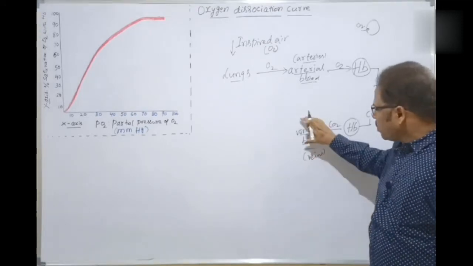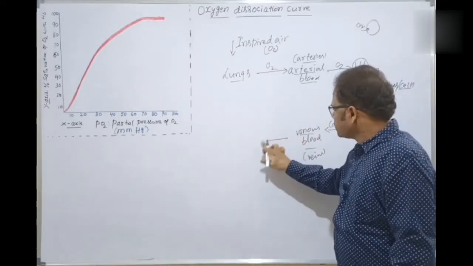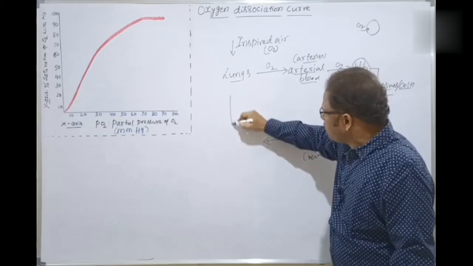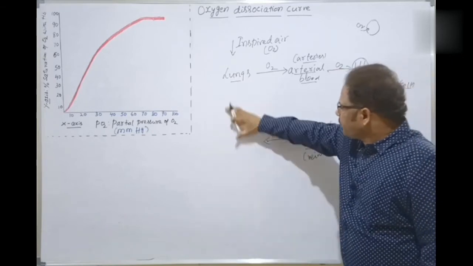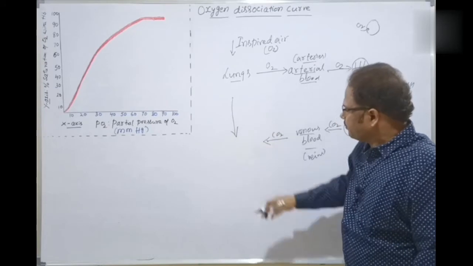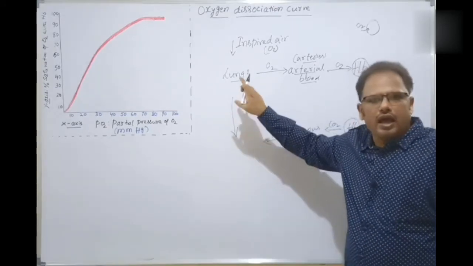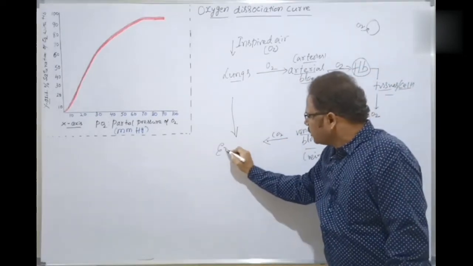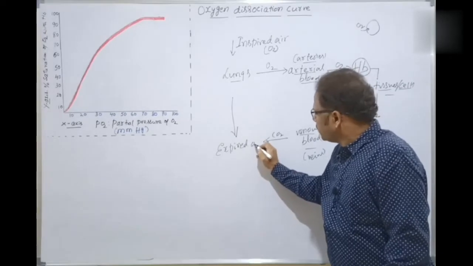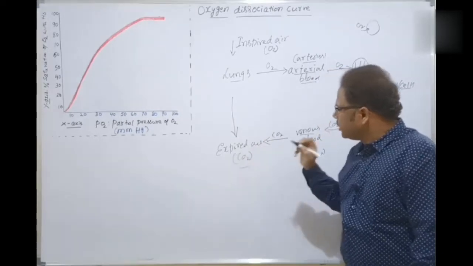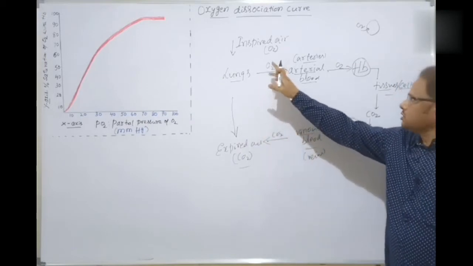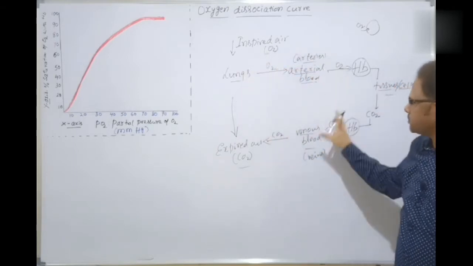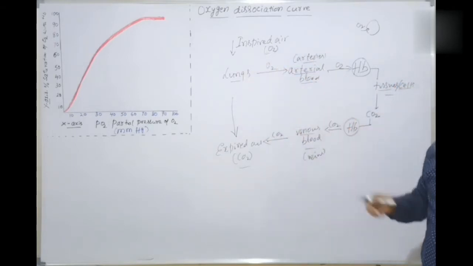So venous blood is deoxygenated blood, and here carbon dioxide is carried and again supplied to the lungs. There the alveolar exchange occurs, oxygen is taken inside and carbon dioxide is released outside. That is the expired air. That is nothing but carbon dioxide being released out of the human body. So this is the total exchange of gases, breathing and exchange of gases. The total system is explained in this flow chart. All of you take a screenshot of this.